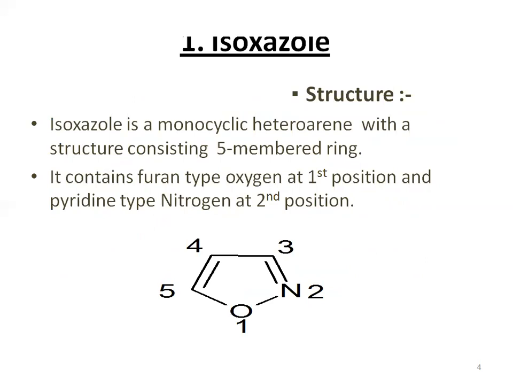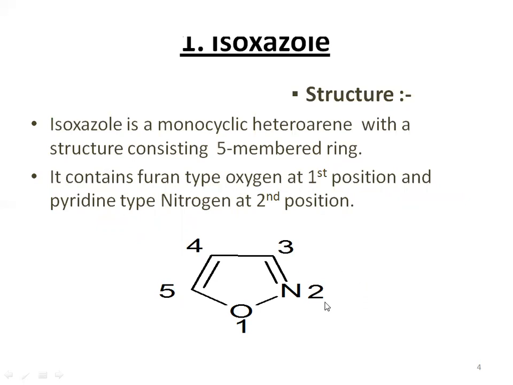In isoxazole, you are able to see that it is a five-membered heterocyclic ring containing two heteroatoms. The first one is the oxygen atom and the second one is the nitrogen atom: oxygen at the first position and nitrogen at the second position.